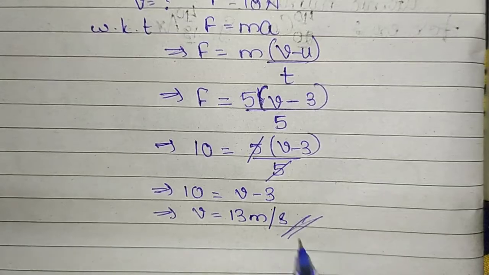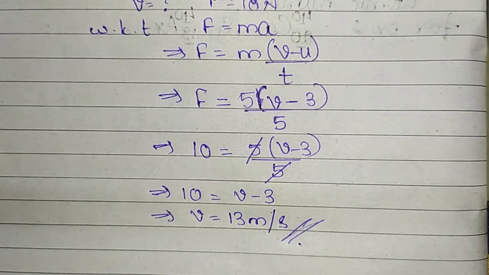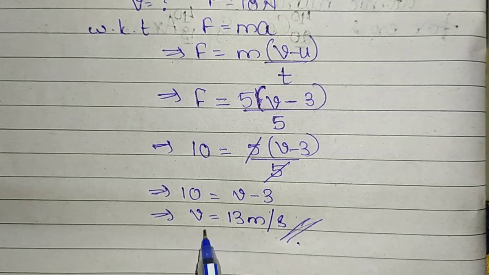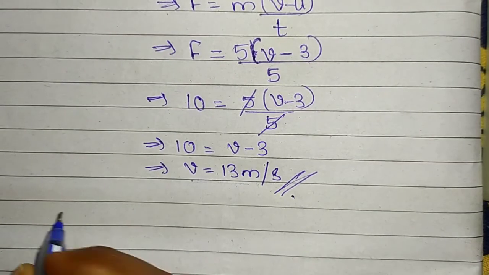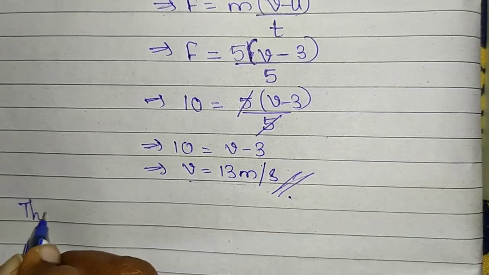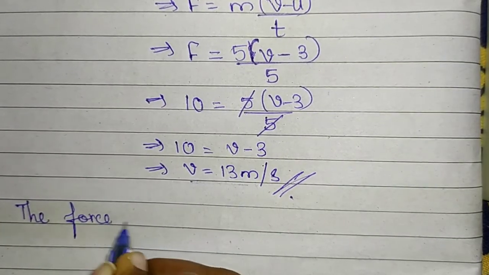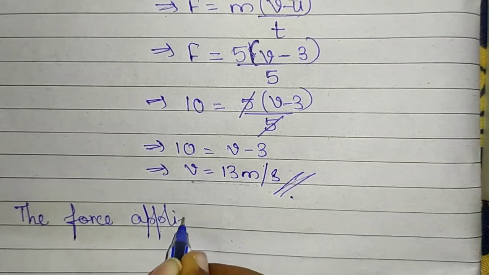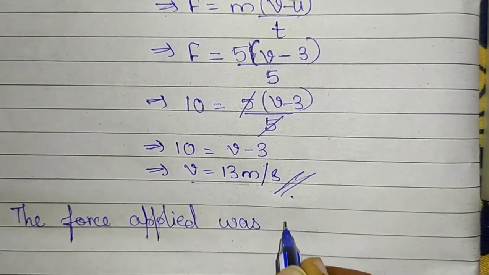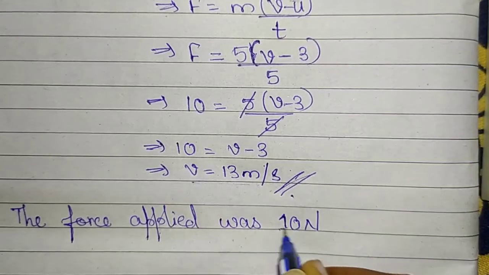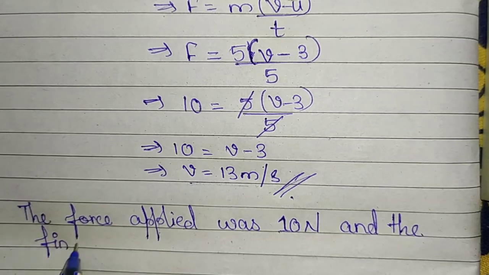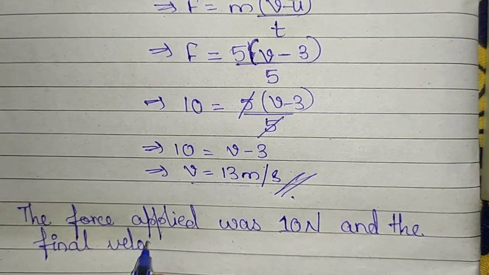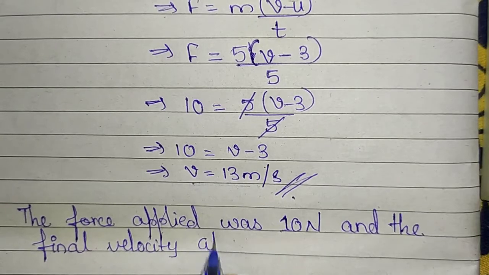So when the same force is applied for a longer amount of time, the final velocity of the object changes to 13 meter per second. This is the answer. We have to write our answers in sentences. The force applied was 10 Newton and the final velocity will be 13 meter per second after 5 seconds.